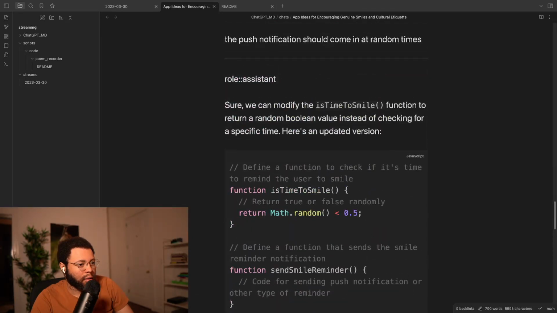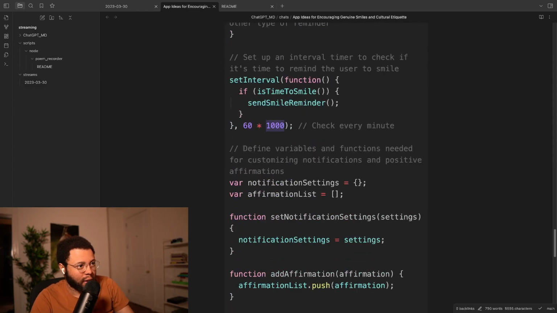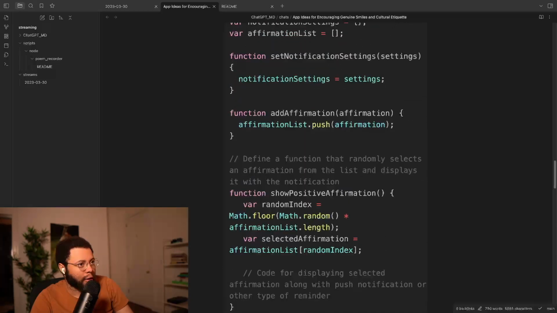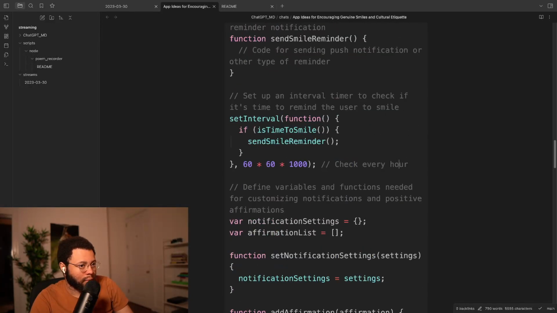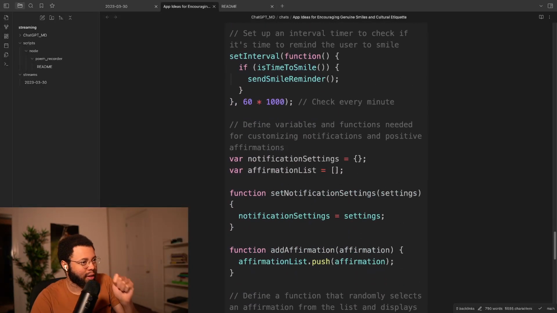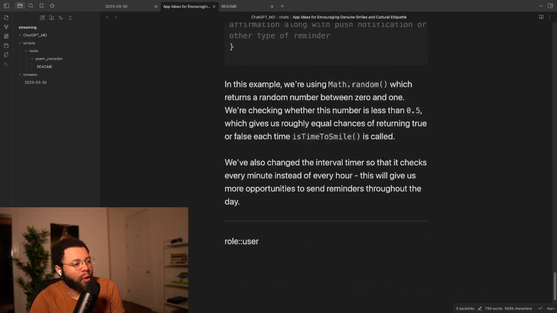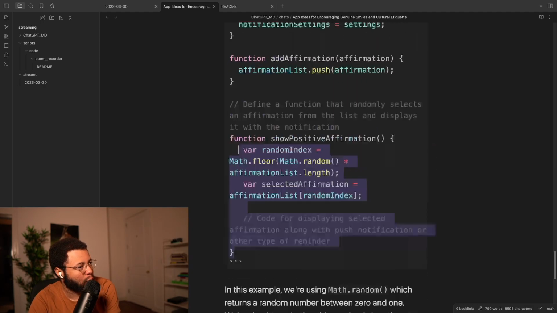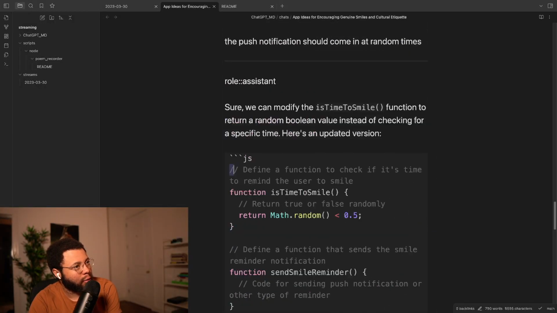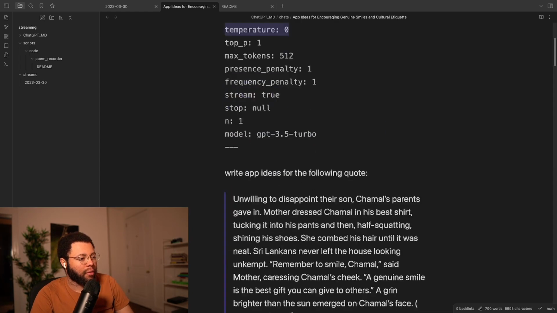So this is a Boolean now for is time to smile. And now it checks every minute, because checking every hour on the guaranteed hour meant you smile once an hour. But this one says that you just get a reminder to smile 50% every other minute. One thing that's interesting is that it really likes to write out the whole code again. I've been trying to find a really good system prompt to say, hey, only write the code that's relevant, but I haven't found that yet.